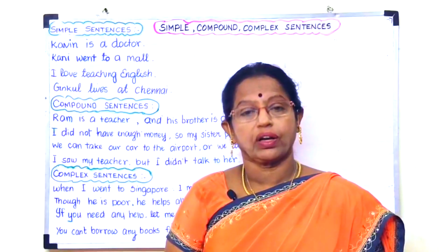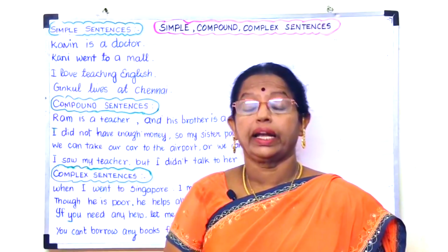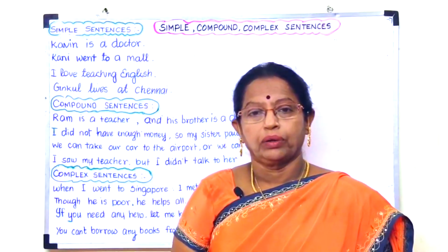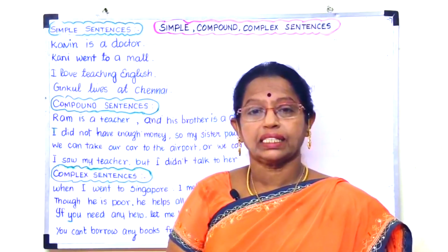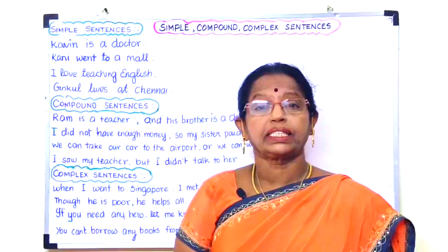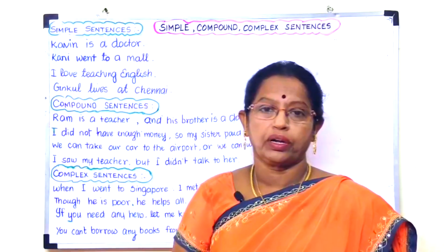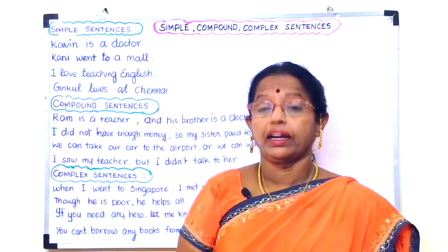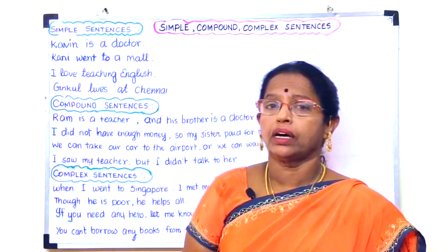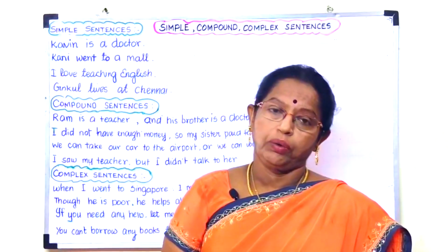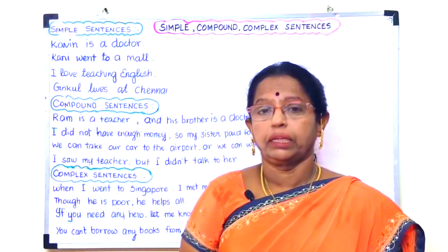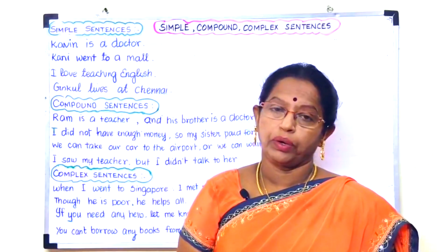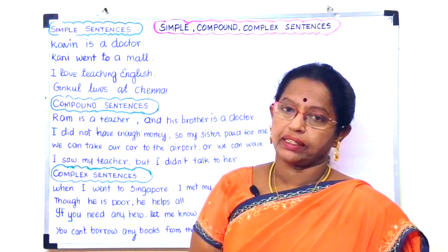There are two types of clauses. One is the main clause or independent clause. The other one is the subordinate clause or dependent clause. Main clause means it has a subject and a verb and it makes a complete meaning of its own. Whereas a subordinate clause has a subject and a verb but it does not make complete sense on its own. So that is called a dependent clause because it depends on another clause for its complete meaning. These are all about the phrase and the clause.